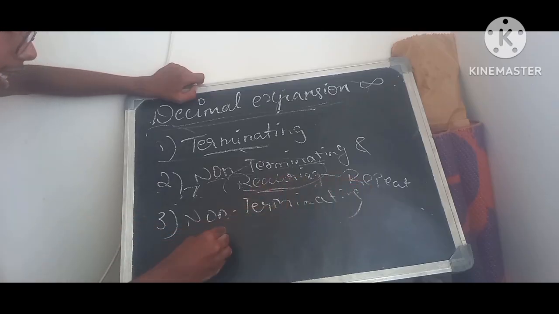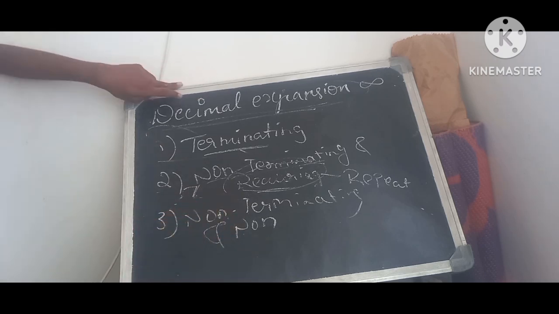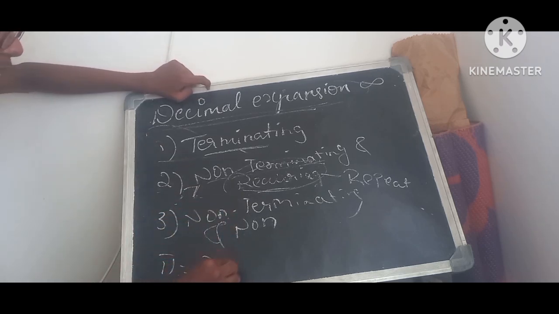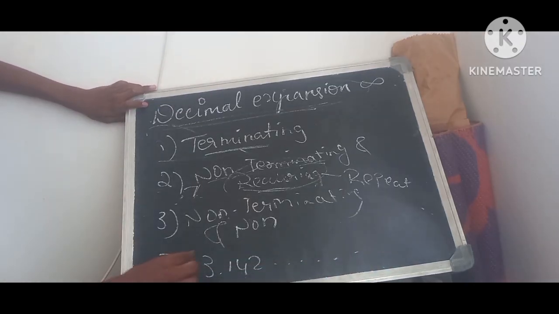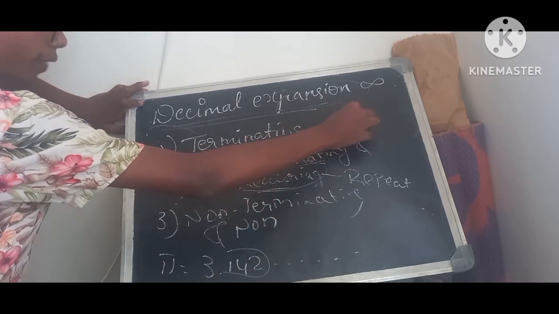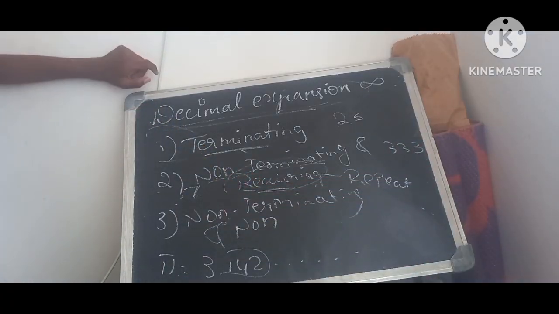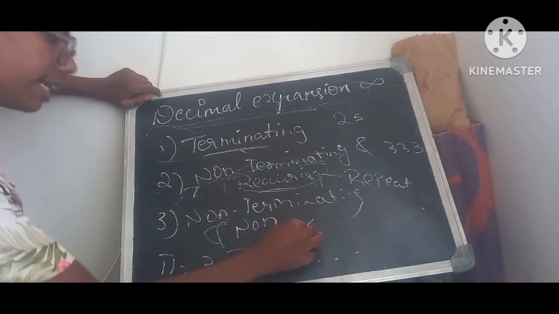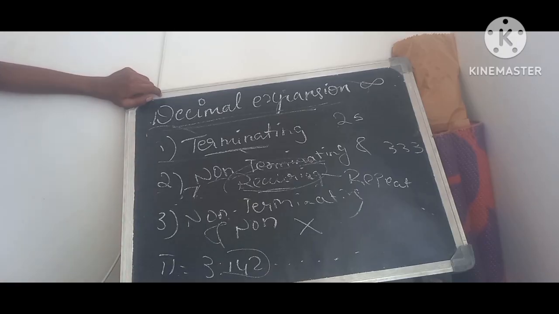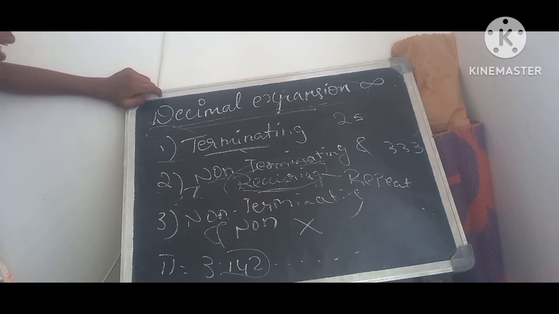The next type of decimal expansion we have is non-terminating and non-recurring. It is going on infinitely, and it is not repeating either. When you take the pi value, you get 3.142, and it goes on forever. Although it is going forever, you are not getting any pattern here. In the previous type, we saw certain patterns, for example 2525, or only 33333. But here you are not getting any type of pattern. So this type of decimal expansion, we call non-terminating, non-recurring.